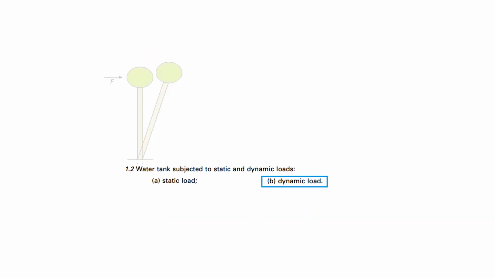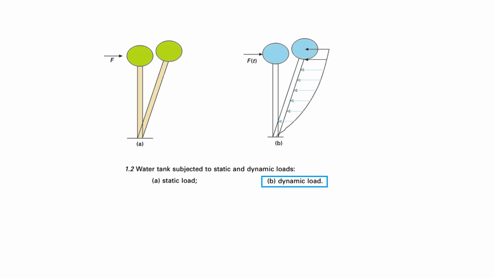So this is an example of a water tank subject to static load as well as dynamic load. If you see the static load, it moves this way, so we can calculate the deflection as well as bending moment and shear forces. In case the force F of t is applied, then it will experience inertia forces also. If the mass is quite significant and acceleration is also quite significant, then this inertia force will additionally contribute to the base shear as well as bending moment and deflections.